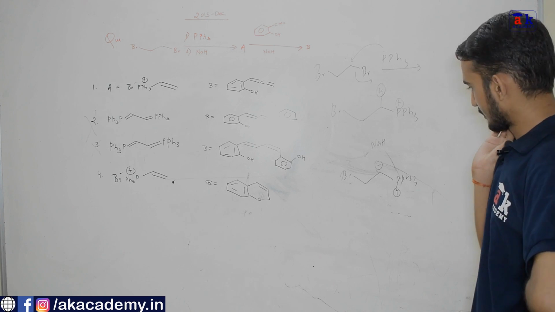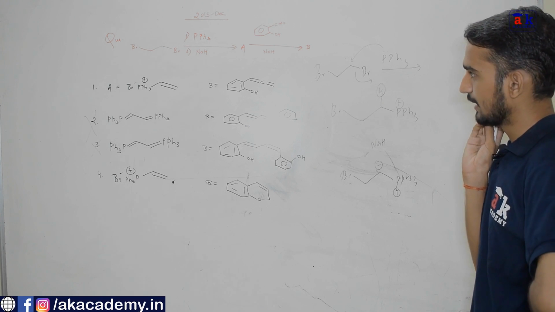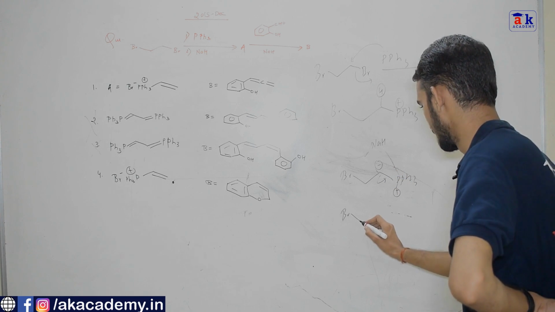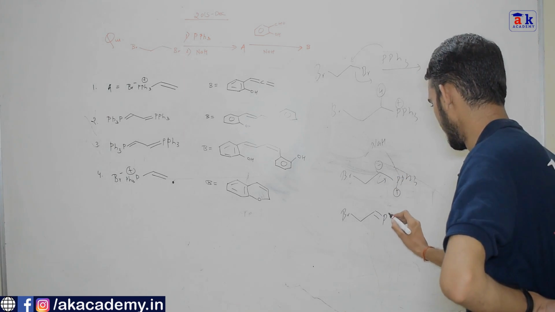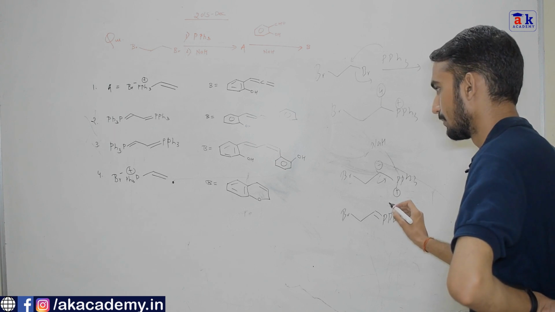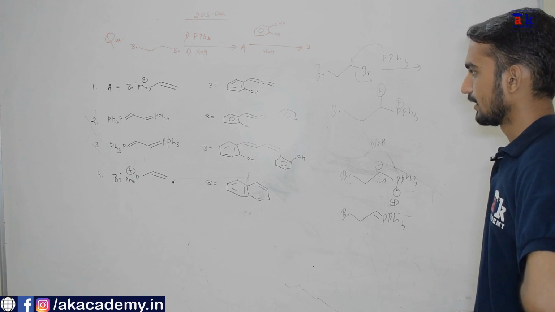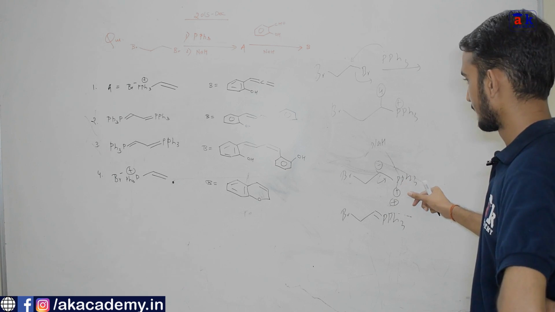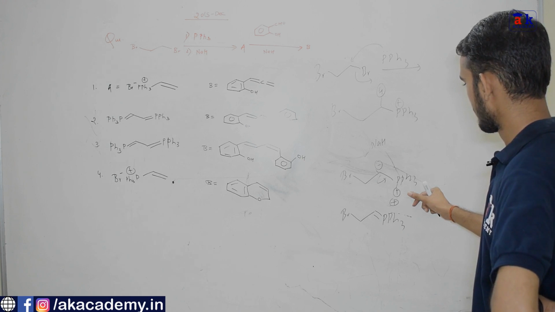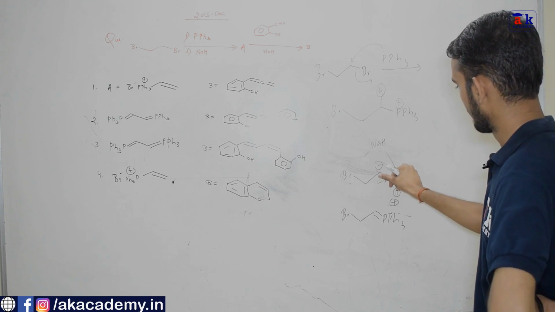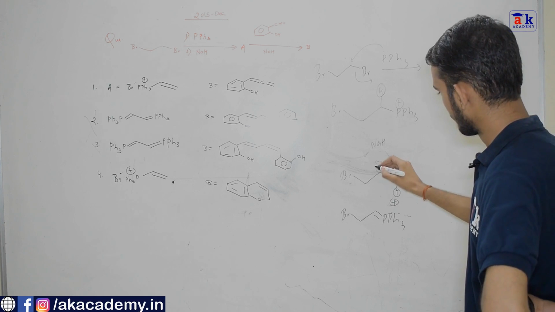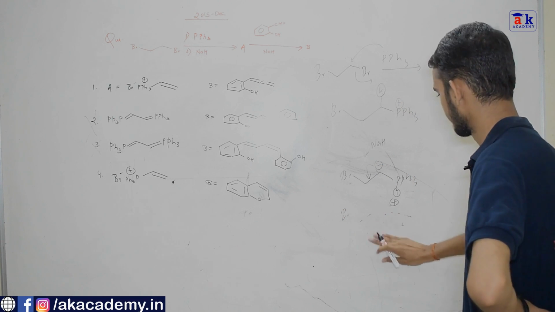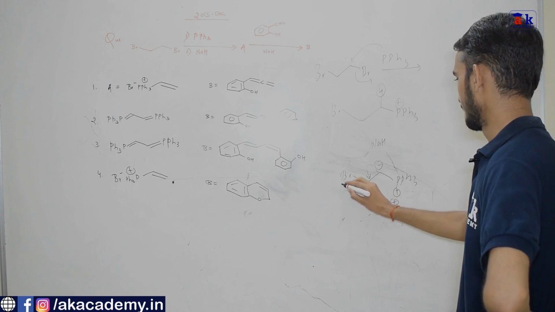So the structure of A must be, this negative charge will fall here and form a double bond, and this bromide will eliminate from the system.